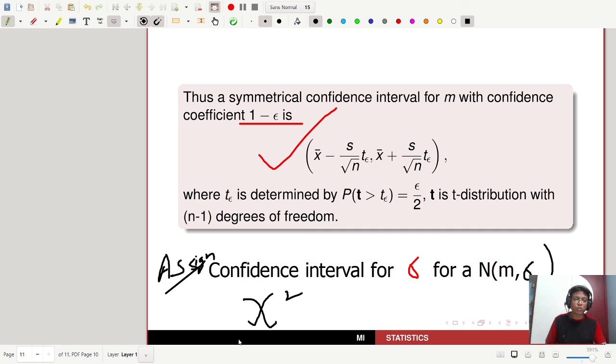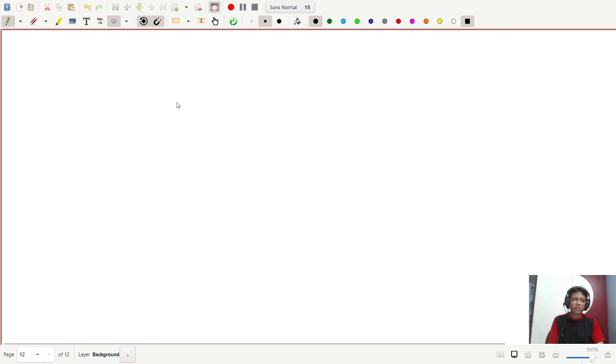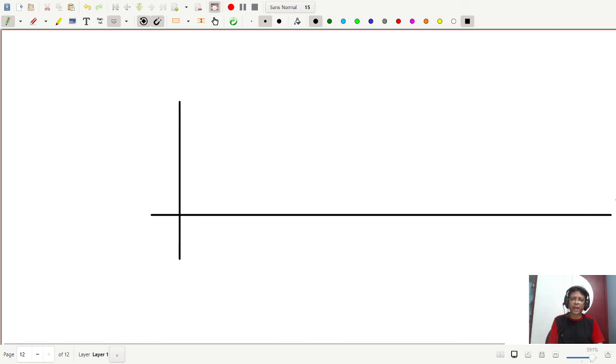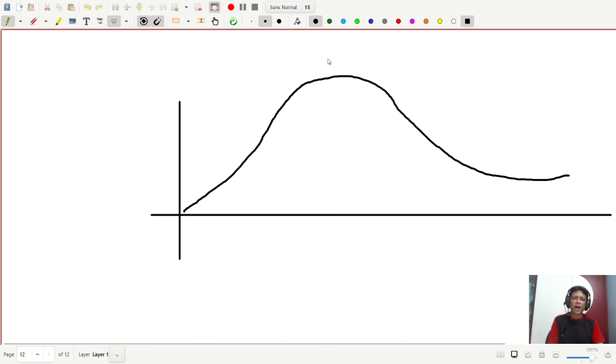Using the chi-square distribution, you can draw that. I can give you the diagram for that also, so that with the help of that you can draw the things. I am just giving you a diagram, and you find the interval. The diagram will be like this, and the confidence interval is given by this one.